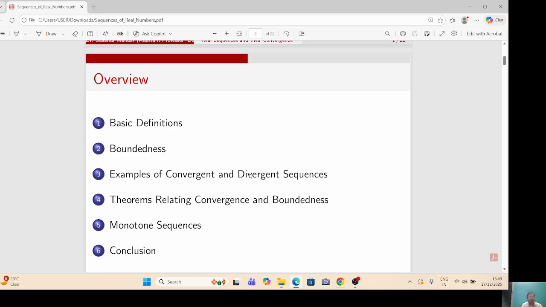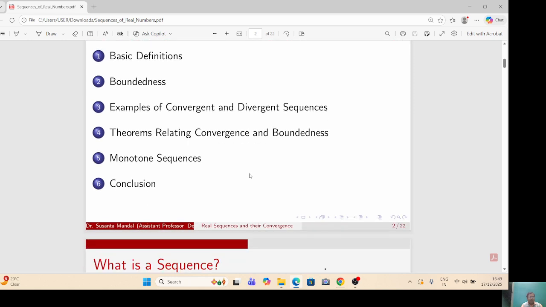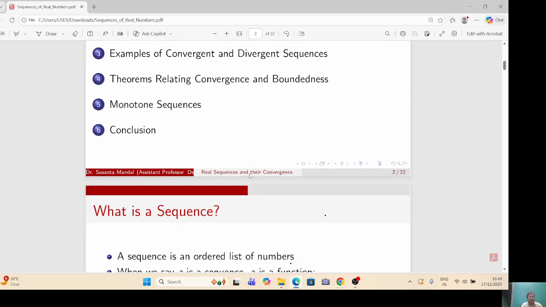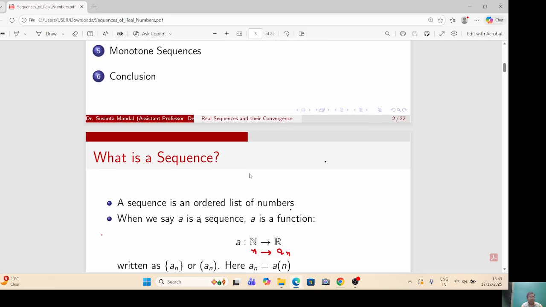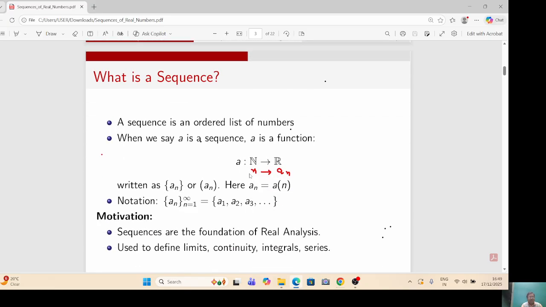Understanding convergence is essential for understanding advanced topics in advanced analysis. Before going to the details, we first introduce what is a sequence. A sequence is a list of numbers arranged in a definite order. Thus, an ordered list of real numbers forms a sequence of real numbers. So, in a sequence, there is a first element, a second element, a third element, and so on.